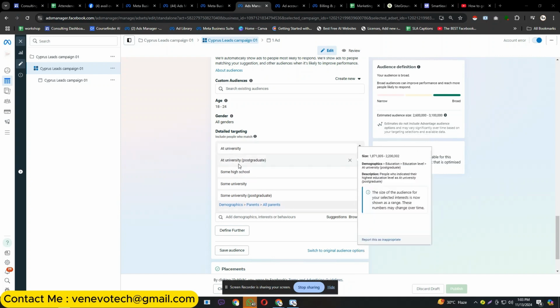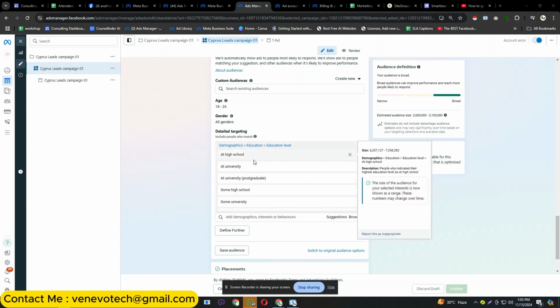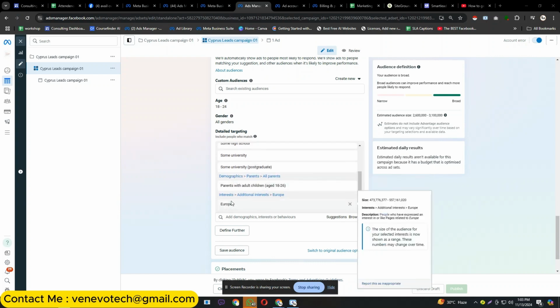And if I do detailed targeting, then people who are similar to these types will be targeted. For this ad I didn't do further targeting, because if I did that, then my cost per result would increase, and I don't want that.